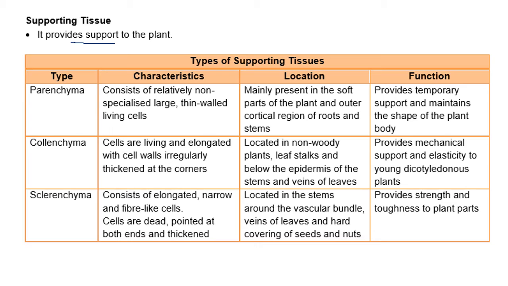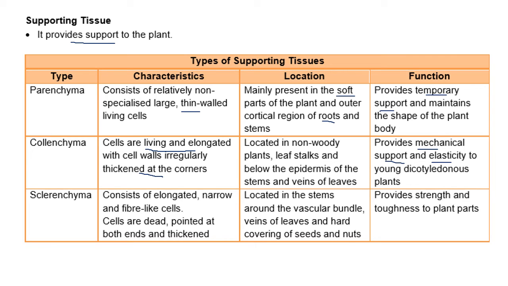Parenchyma: non-specialized, thin-walled, living cells. Like I told you, in the soft parts of the plants and outer regions of roots and stems. They provide temporary support and maintain the shape of the plant. Collenchyma are living and elongated. They are thickened at the corners. So they are in the non-woody plants with the green colored stem. They provide mechanical support and elasticity or flexibility.